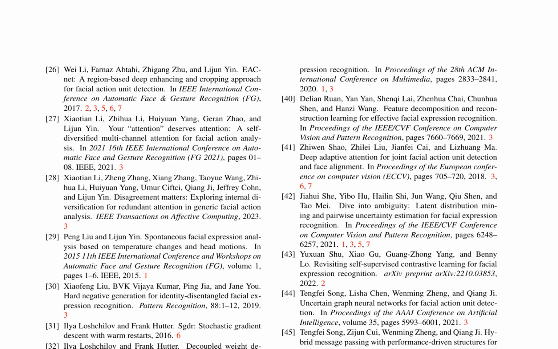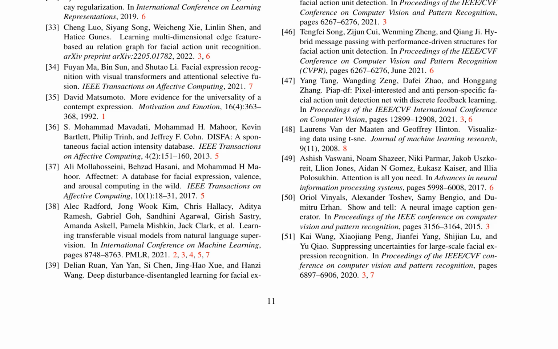Other works, such as 28, 34, and 43, explore the use of attention mechanisms, transformers, and visual linguistic representations for facial expression recognition. 28 investigates internal diversification for redundant attention in generic facial action analysis, while 34 utilizes visual transformers and attentional selective fusion for facial expression recognition. 43 revisits self-supervised contrastive learning for facial expression recognition, demonstrating its effectiveness.